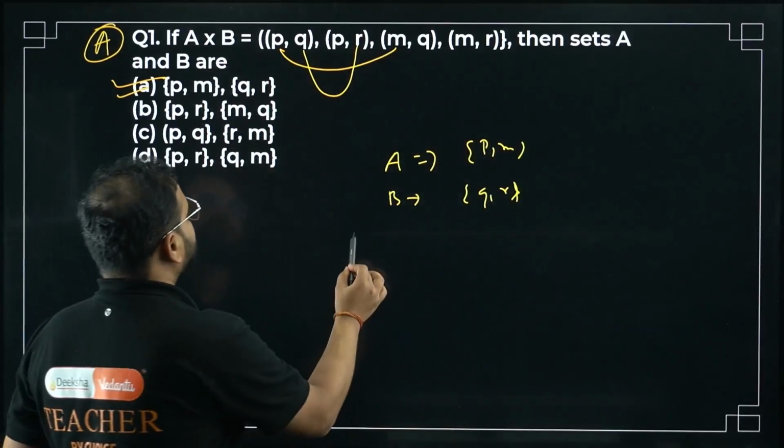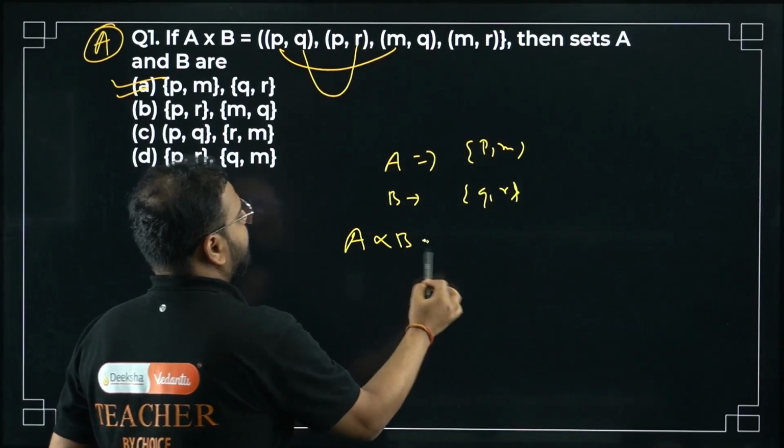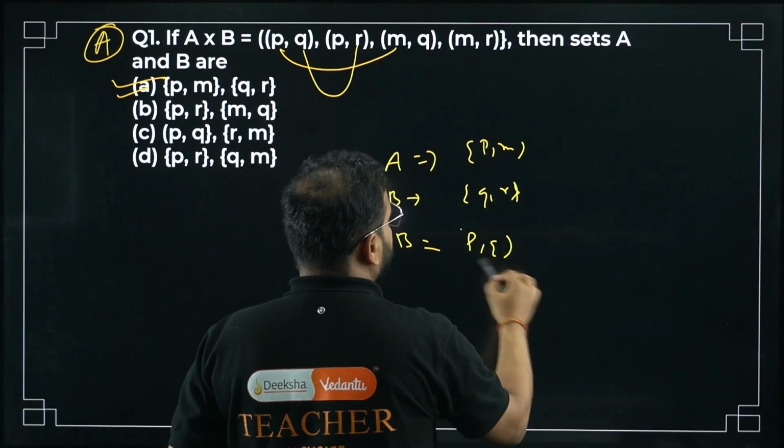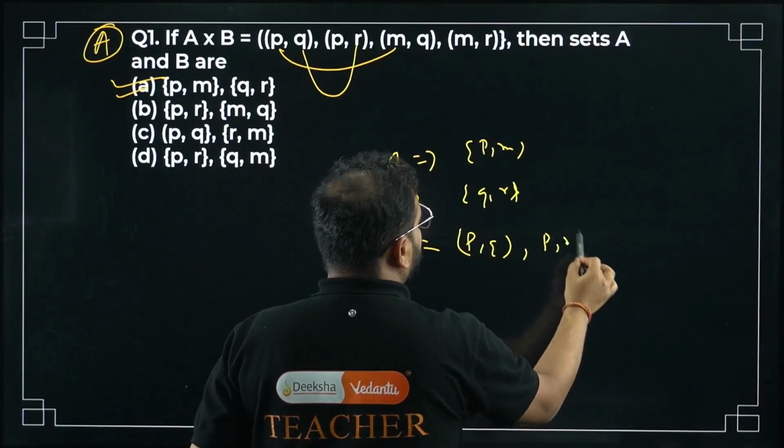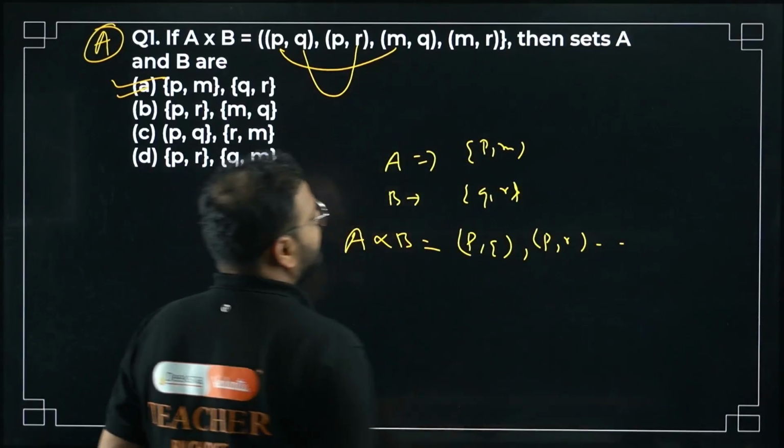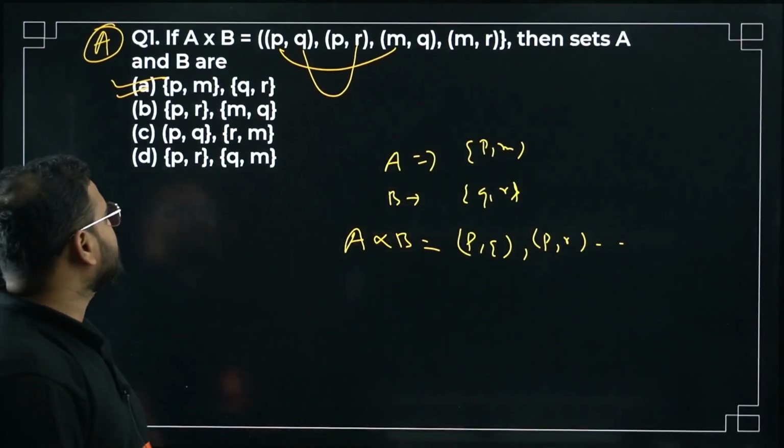If you write A cross B, you can write PQ, PR, and so on, MQ and MR. Right? So this is clear.